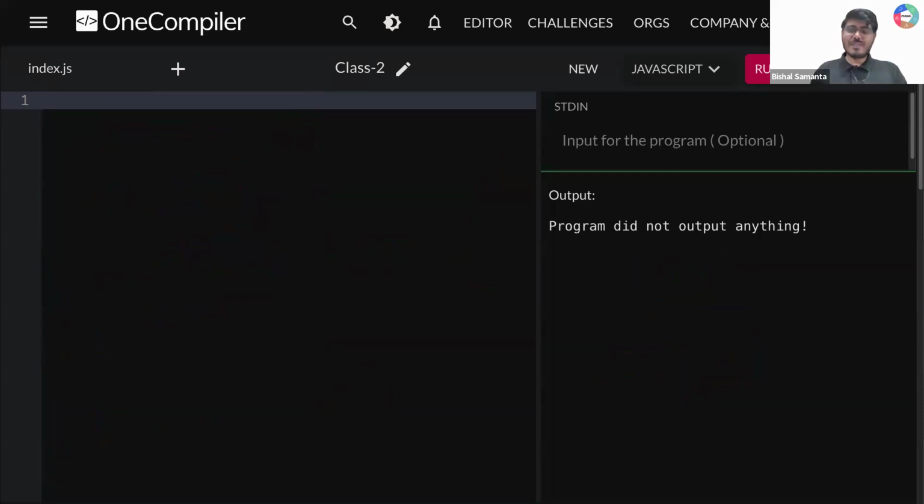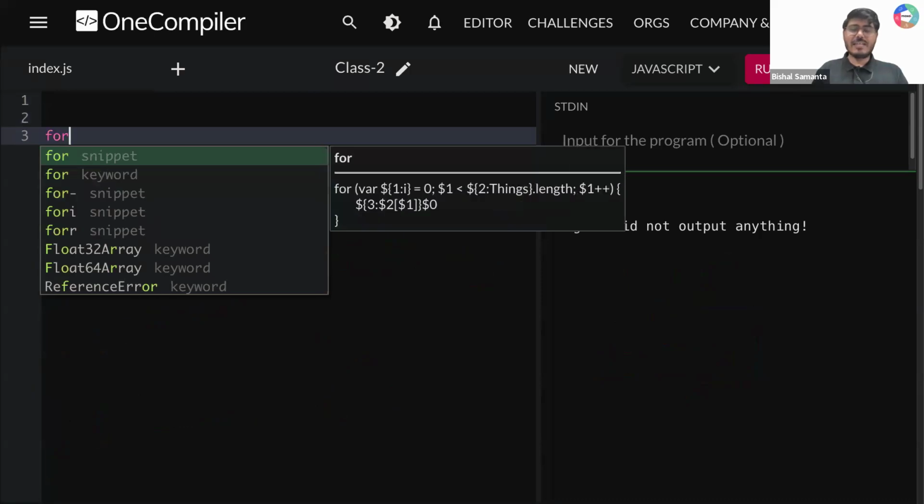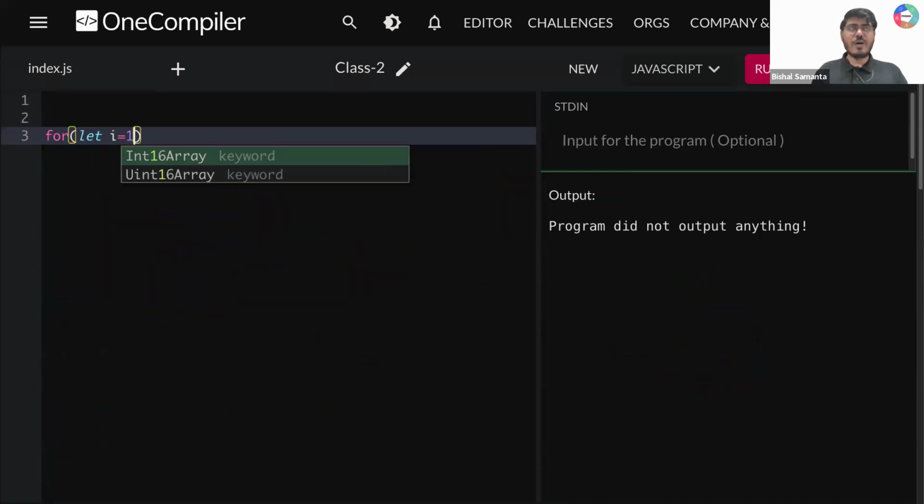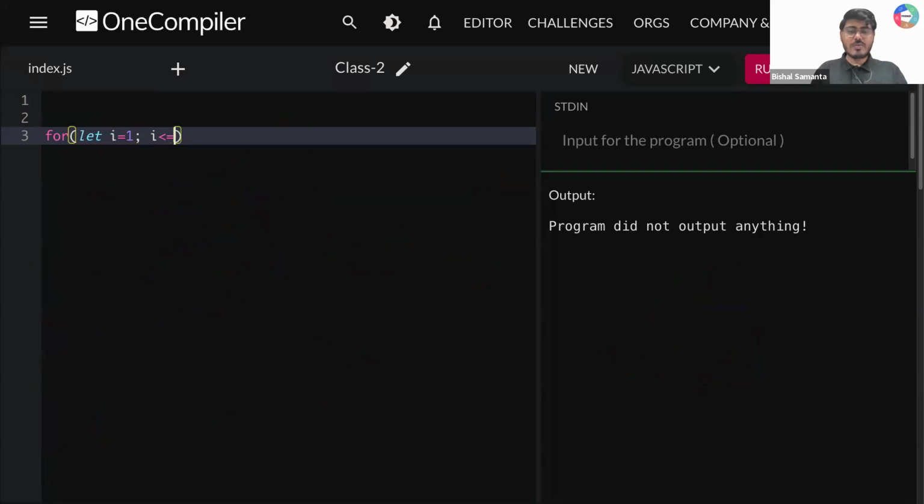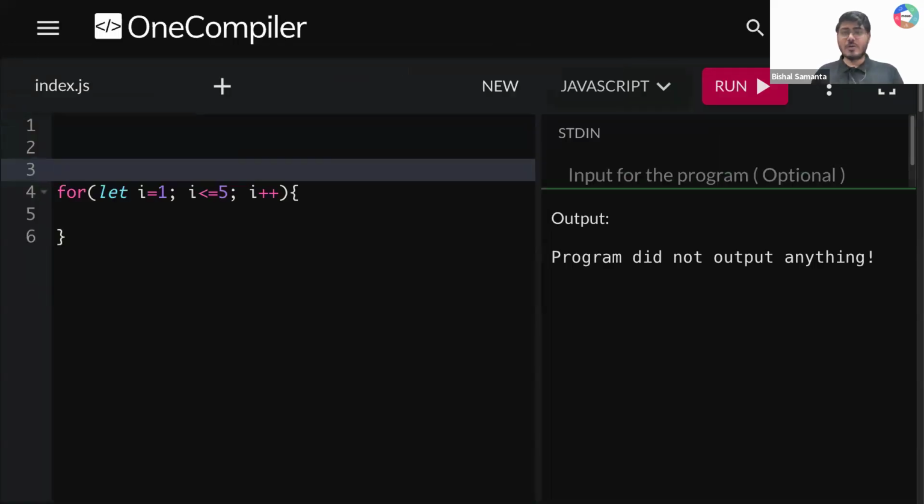Okay. Now let me write something here. I'm writing here: for (let i = 1; i <= 5; i++). Can you tell me one thing, guys? Think about the question very carefully. How many times will this loop run? Is it 6 times, 5 times, 4 times?